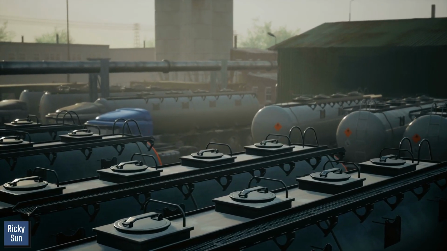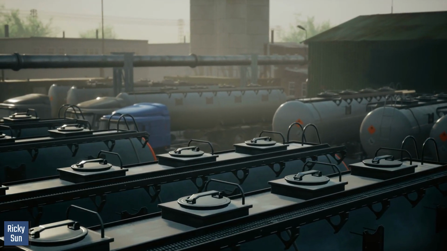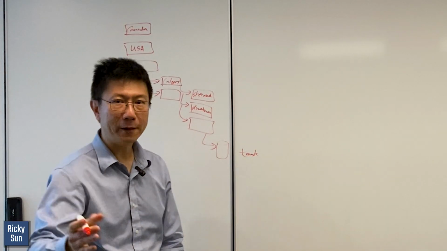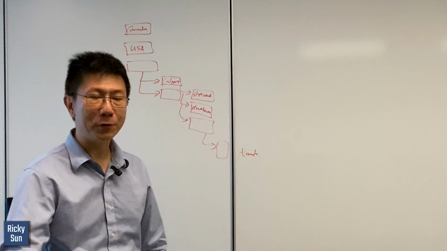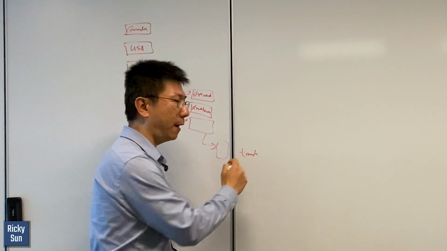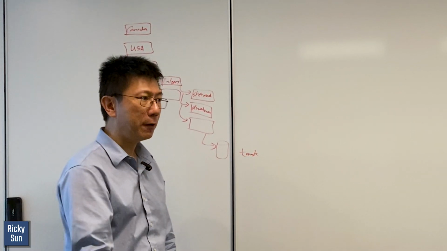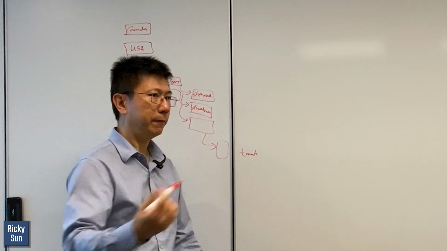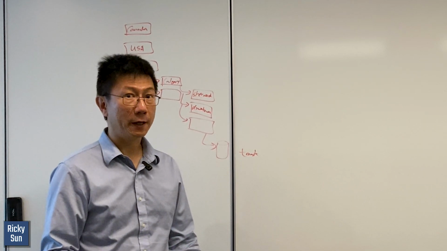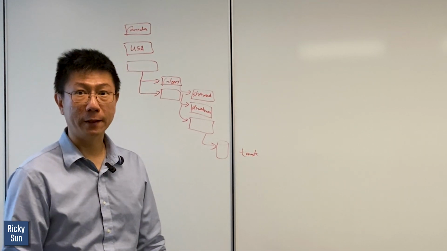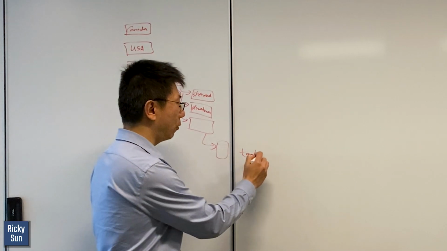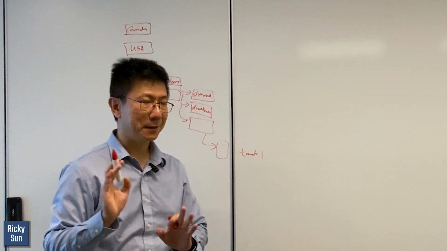Maybe you have a tank, so you can have an element with a tank. It could be called anything. The tank could have a model number, or it could have a tank name, right? And I think usually it's a unique identifier for your organization. So you can call it tank 1 in my case.